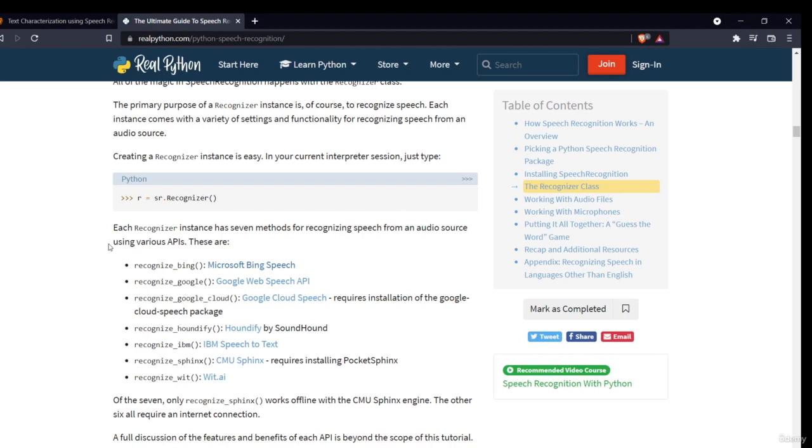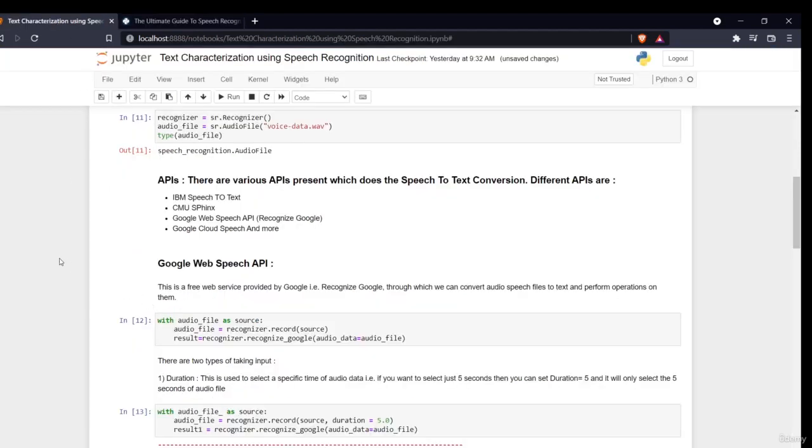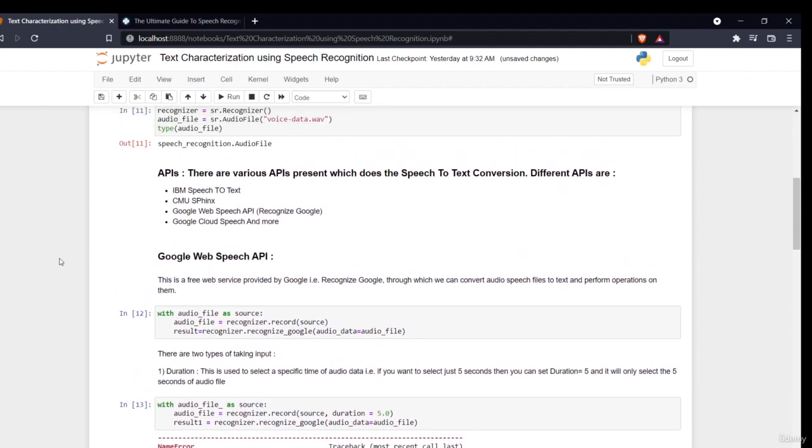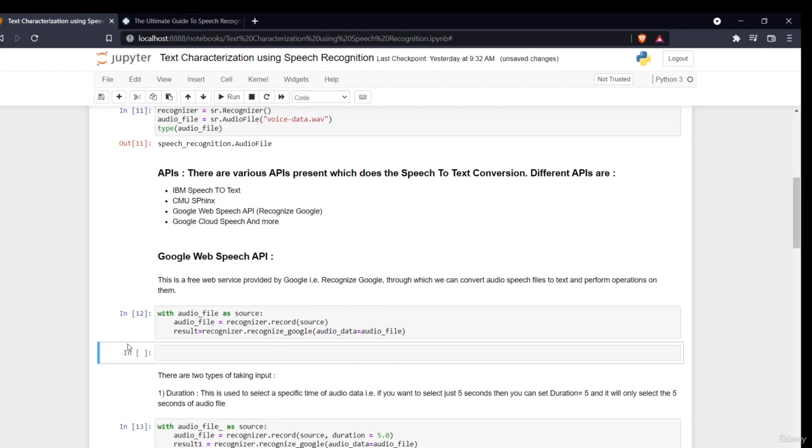In order to demonstrate all of these things, I am just using this free library. It is not that bad, but the paid versions are obviously better, right? It happens. So now I'm saying recognizer.recognize_google with audio_data equals audio file. I've just said to recognize all the text, and now I have to do nothing. It will automatically recognize, and I am storing that in the form of result.